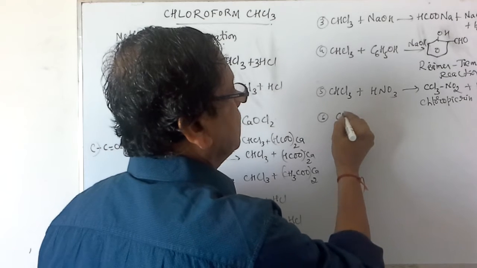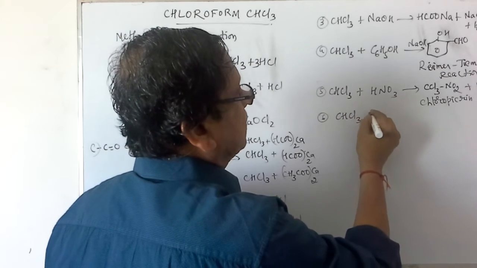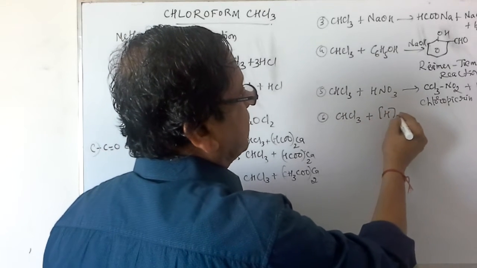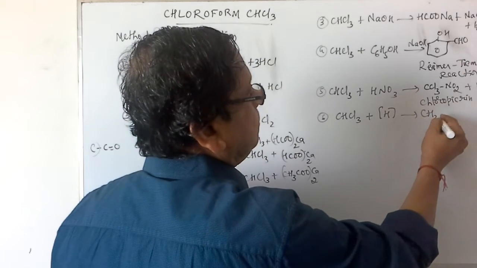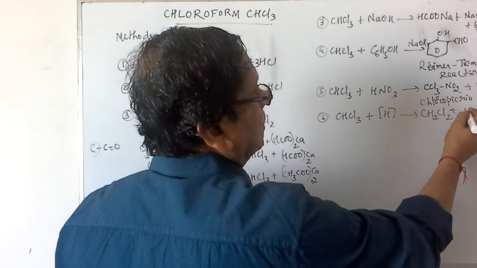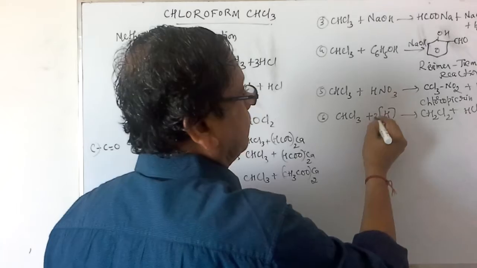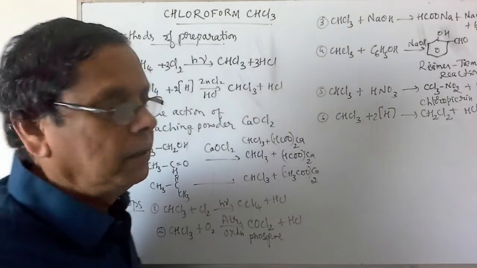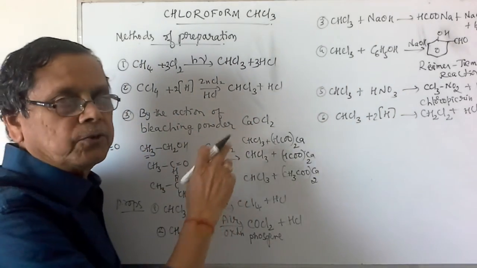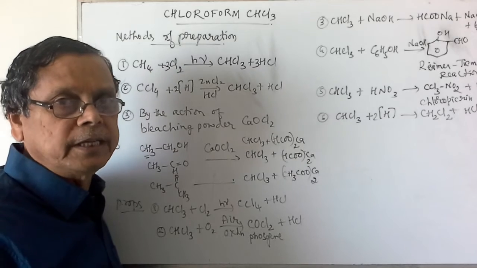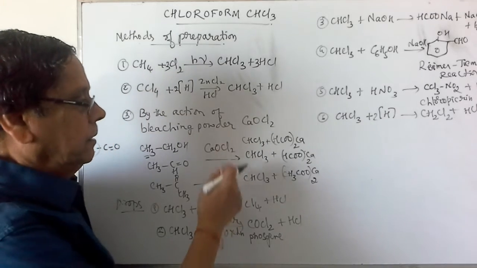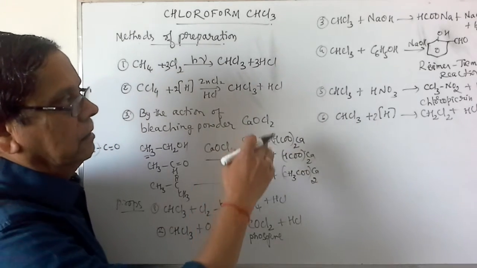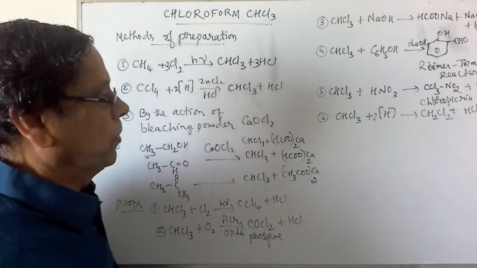The last one is reduction. CHCl3, when subjected to reduction, will give rise to CH2Cl2 along with the formation of HCl. Chloroform itself is used to make a person unconscious. Okay, that is all about chloroform.